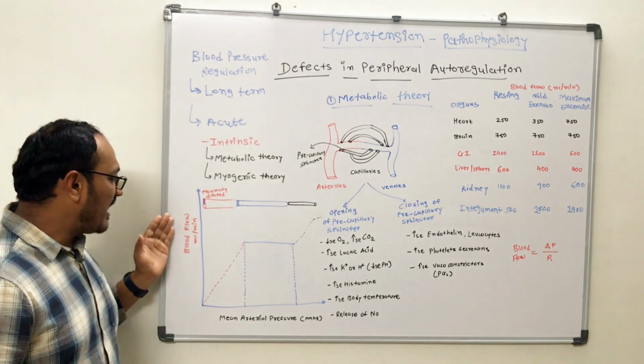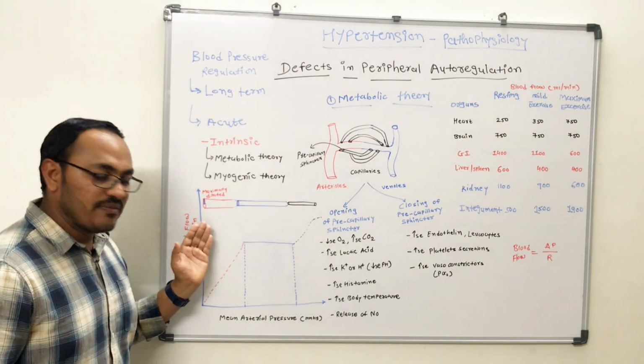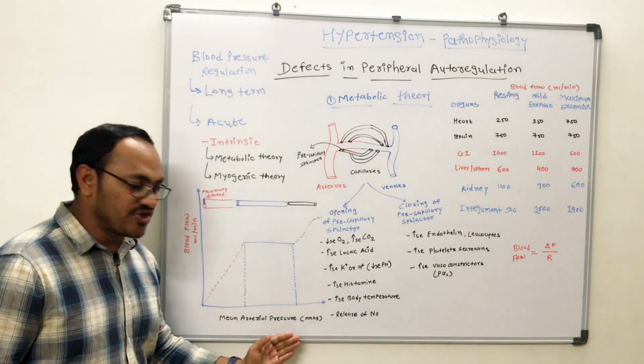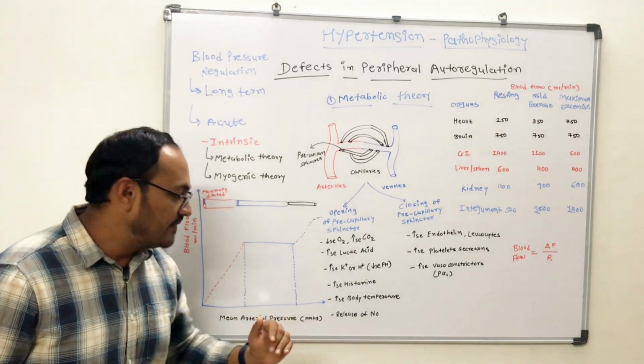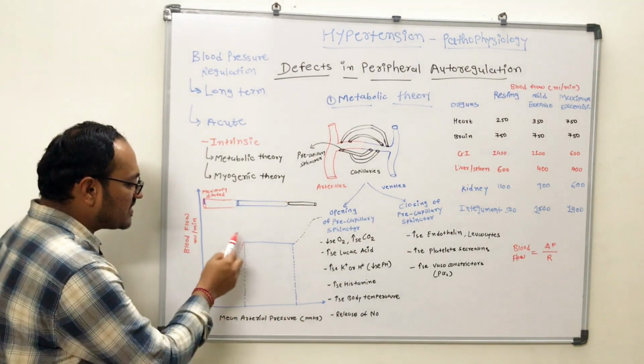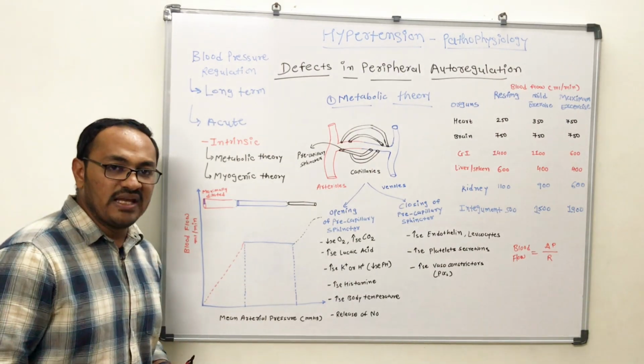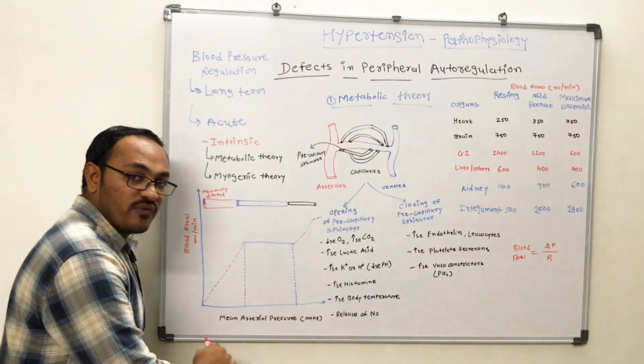So if we plot a graph of blood flow, which is ml per minute, versus mean arterial pressure, that is millimeter of mercury, then in the initial stage there will be a rise in the blood flow along with the pressure.